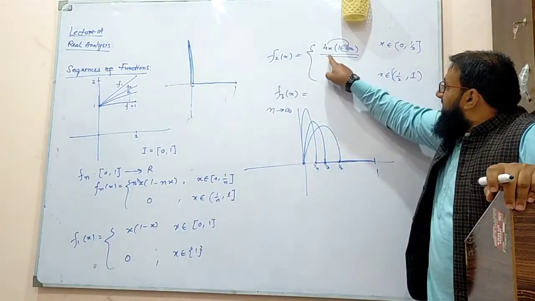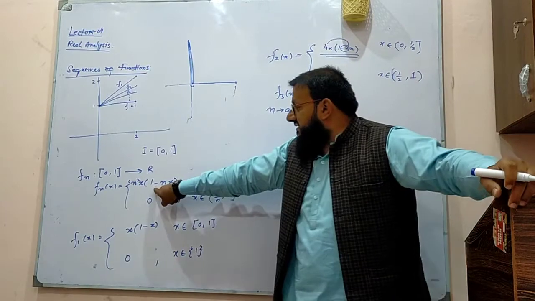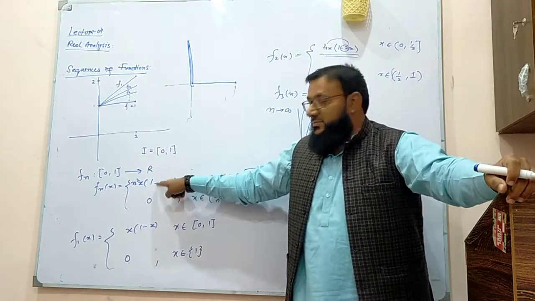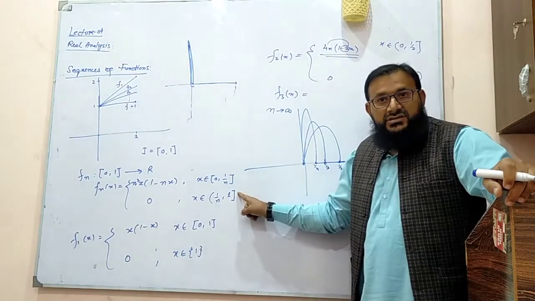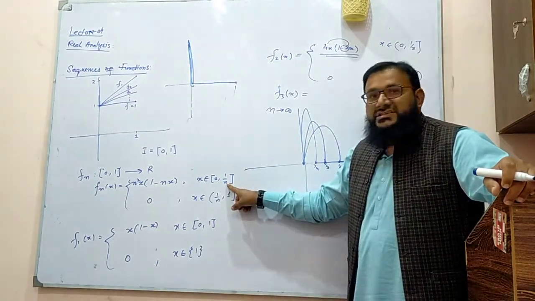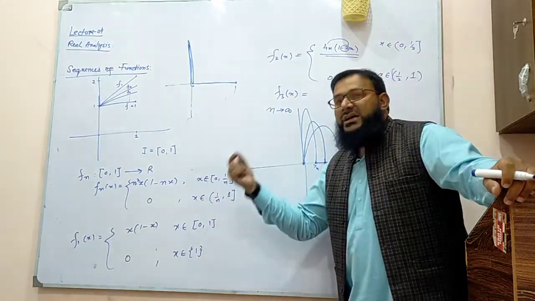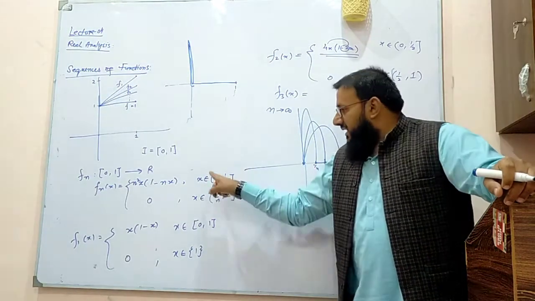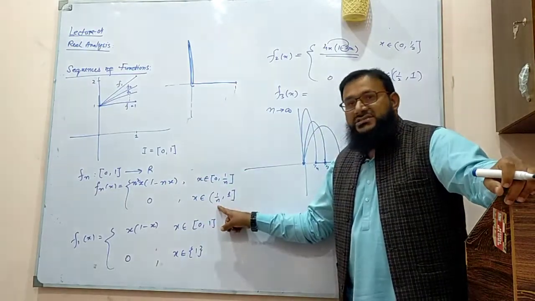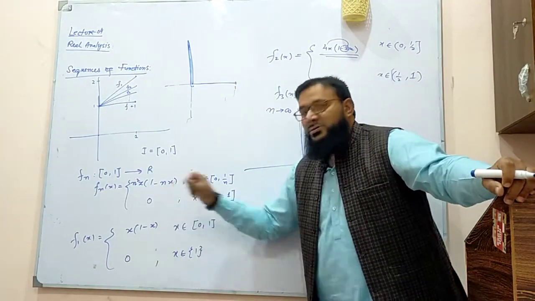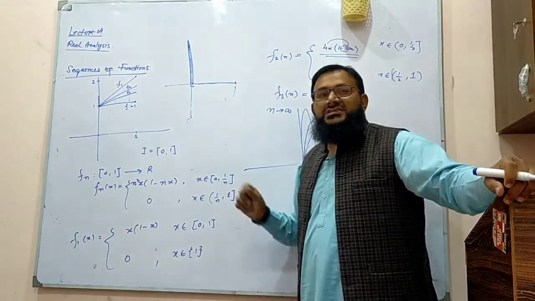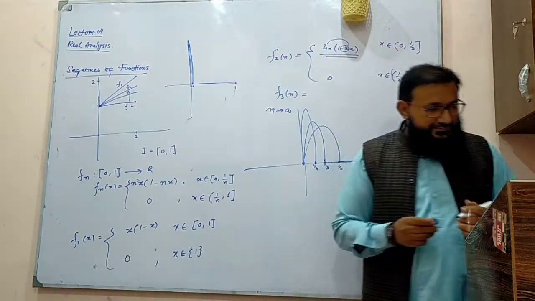But you can see that if you apply n goes to infinity in this one, that explodes. This result becomes infinity. But you have to look at the limits as well. If you apply n goes to infinity, what happens? 1 over infinity becomes 0. It means this becomes only a point. On that point, your function explodes. But on the remaining points, it's going to be equal to 0. So you have to look at the functions as well as their limits.